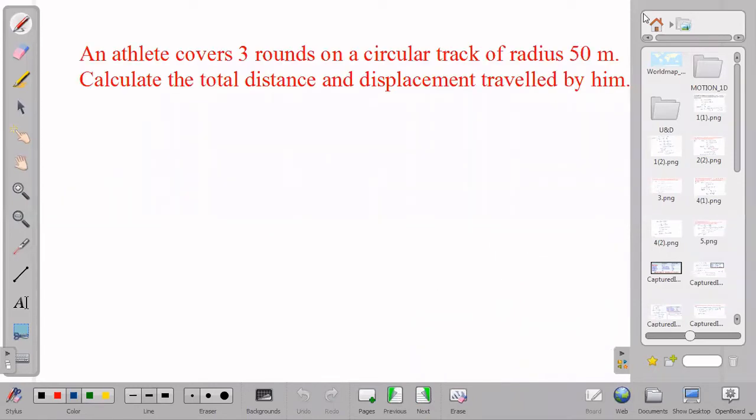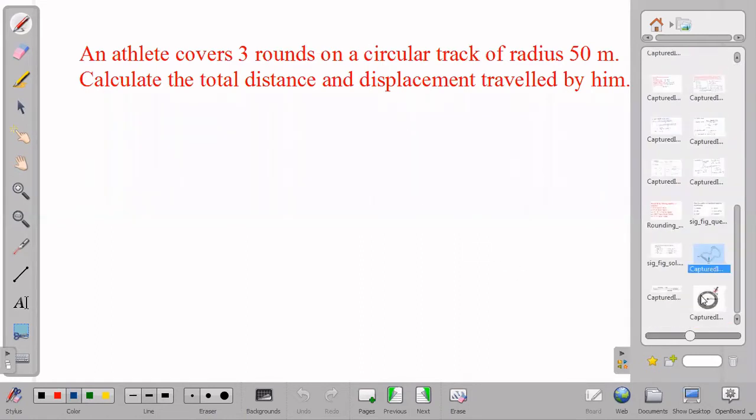See, here one more example is there. What is given? An athlete covers 3 rounds on a circular track. There is a circular track, on that the athlete is covering 3 rounds, and the track has a radius of 50 meters. We have to calculate distance and displacement just like the previous problem, but the scenario is different. With an illustration we will understand clearly how exactly it is.